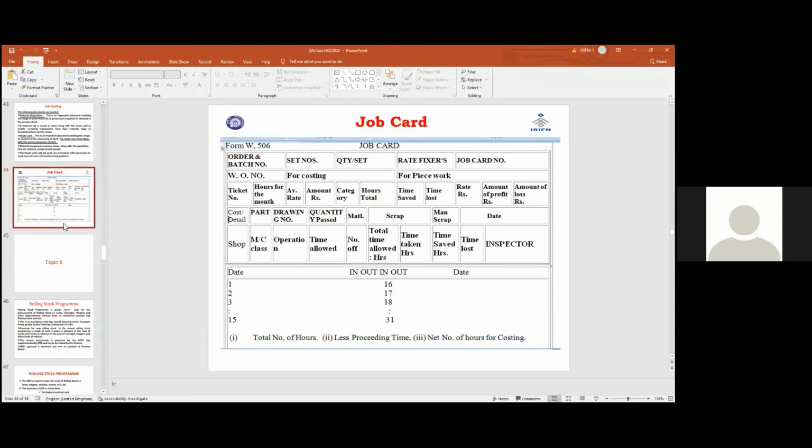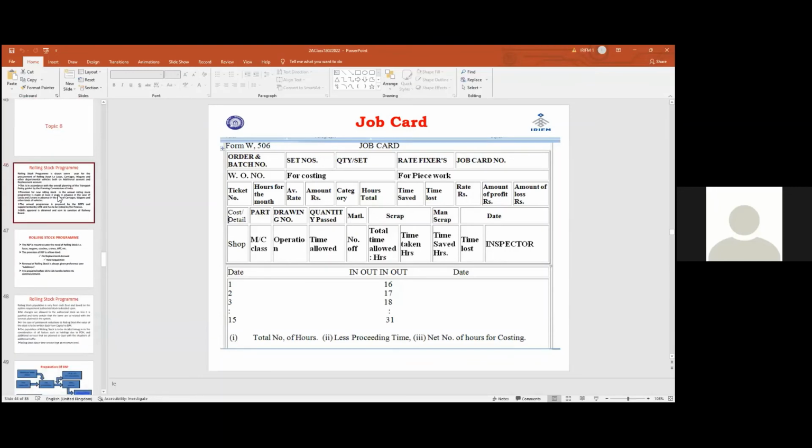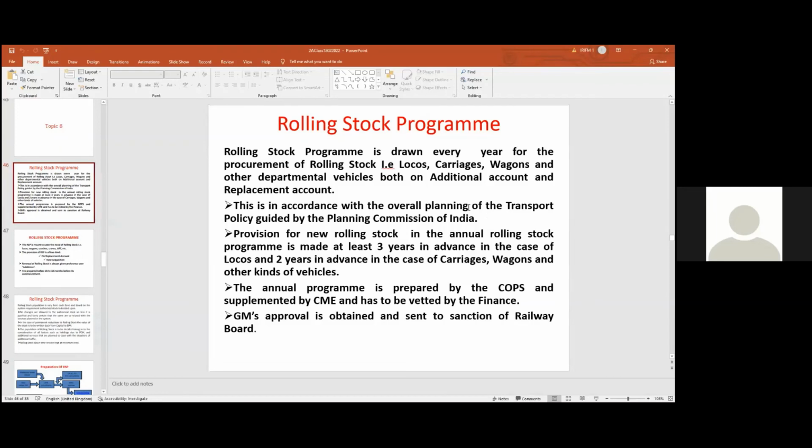Then now we will go to another topic known as rolling stock program. Rolling stock program is an investment decision for the purpose of acquiring additional vehicles, additional equipment. Rolling stock program is drawn every year for the procurement of rolling stock. What is rolling stock? Locos, carriages, wagons and other departmental vehicles. This is an additional account as well as a replacement account.